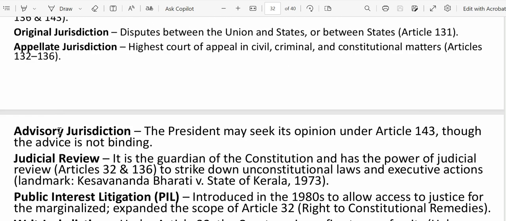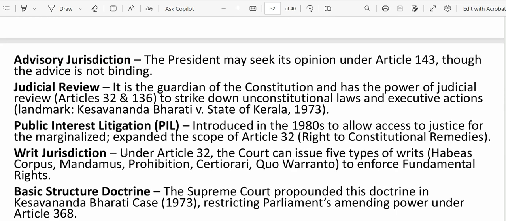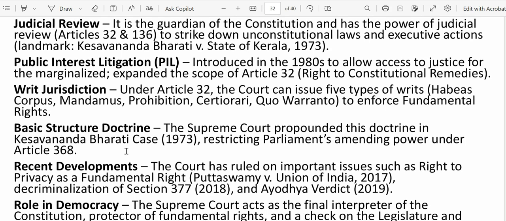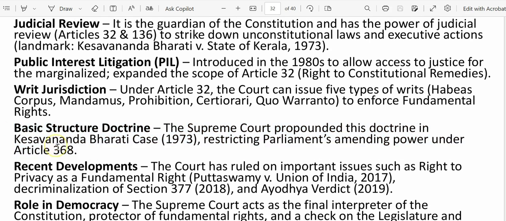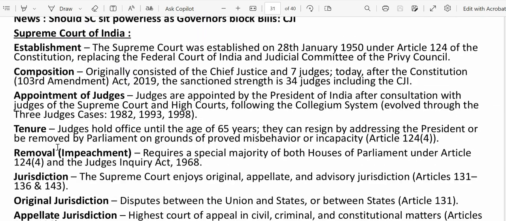It has advisory jurisdiction also. It has three. Advisory jurisdiction is under Article 143, which we just discussed. Now, the judicial review process, and the basic structure doctrine, which is among the most important things that we need to know. So let's go one by one.